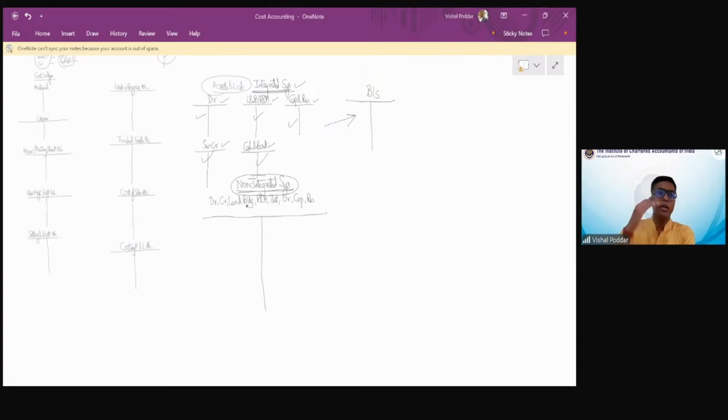Many times, now I'll try to link this with economics. Students, please pay attention because FM and costing are a subset of economics. So whenever you want to understand any concept, link it with economics, you'll understand it better. In economics, you studied forms of market: oligopoly, duopoly, monopoly, pure competition, perfect competition, etc. What was the difference in all these? Number of firms, number of customers, nature of goods, and also most important, whether these firms are price takers or price makers. Now, Srini, let me tell you what happens in real life.